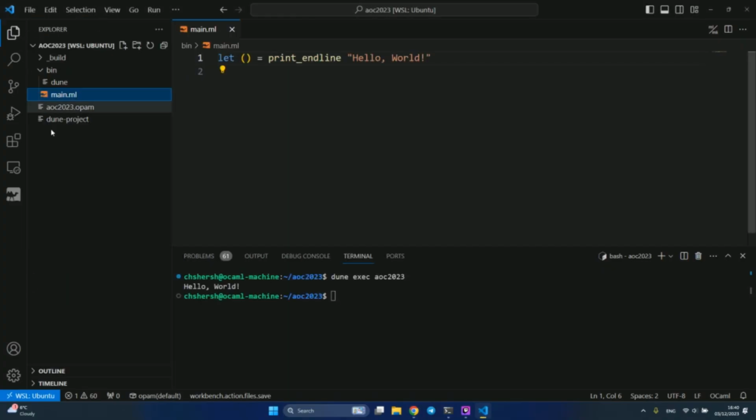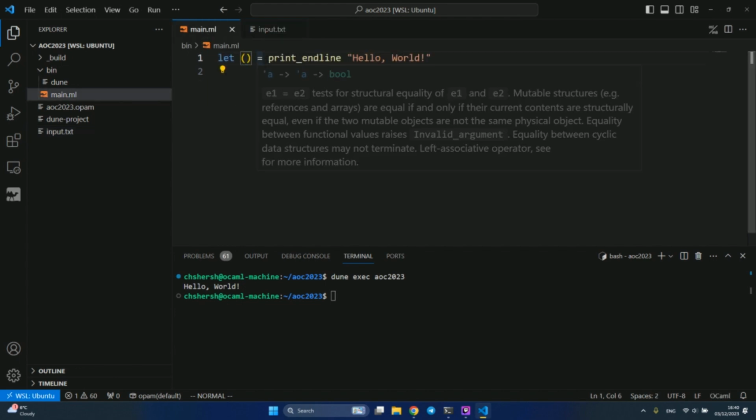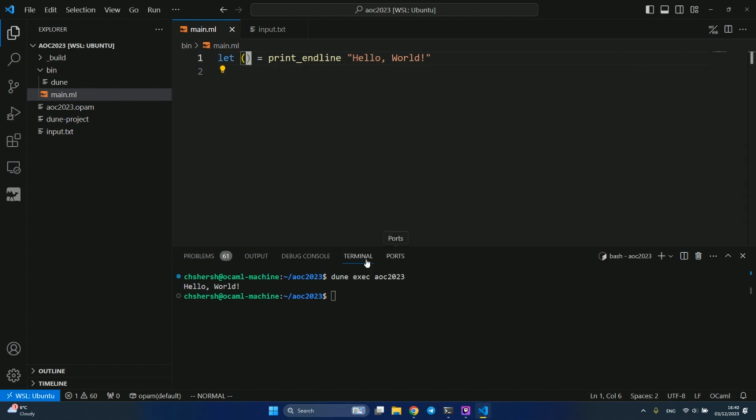I'll create a file, call it input, as in the good old days, and copy the content of this file here. So in my program, I'm going to do three things: read from the file, solve the puzzle, and then output. I think it's enough to output to the terminal because it's probably going to be just one number or one small line.